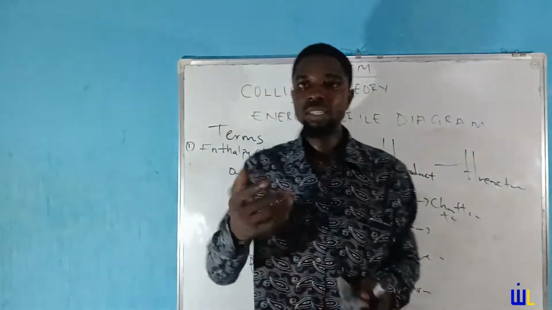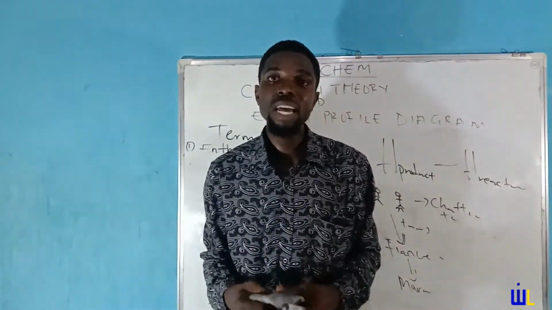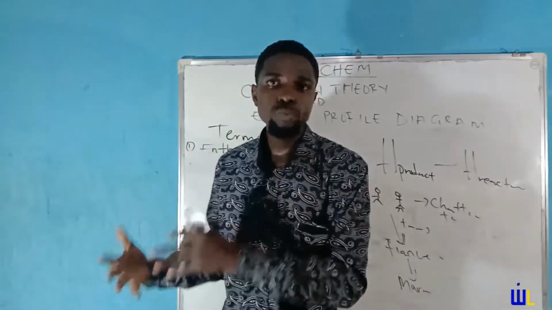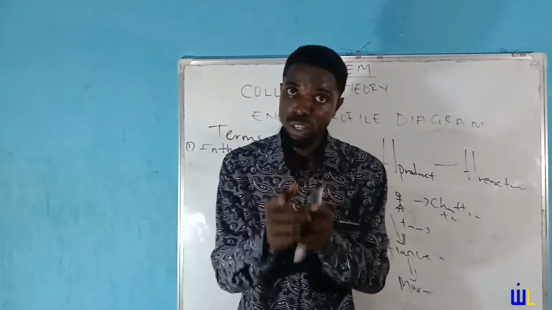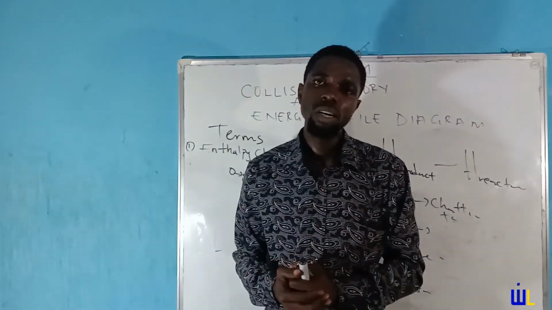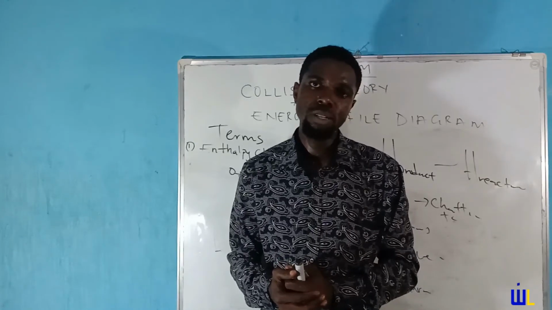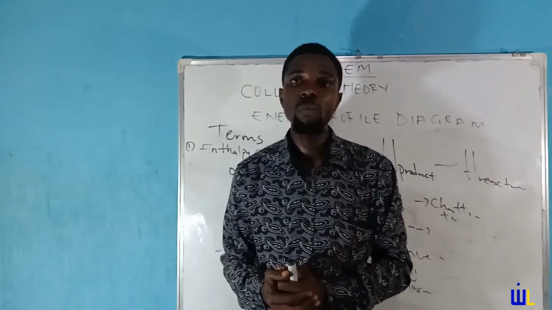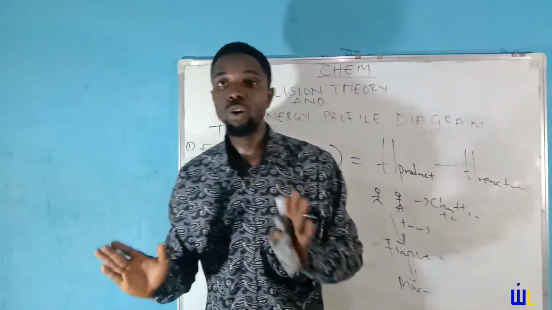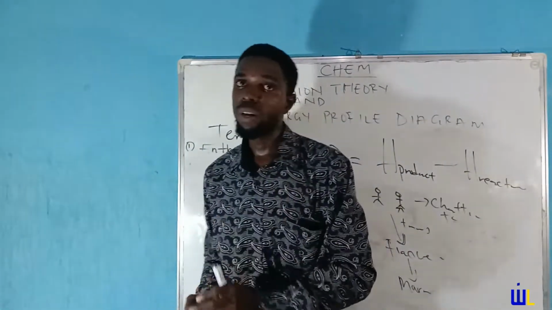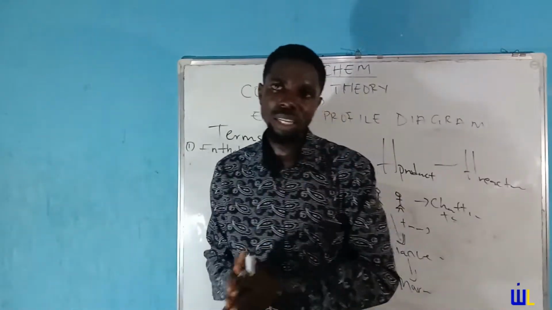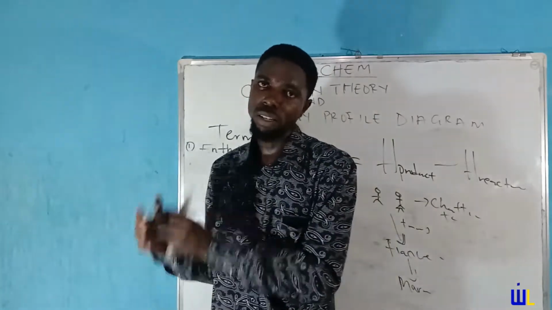So have this in mind, that the activated complex is just a transient state. It is that particular state which reactants attain after they have absorbed the activation energy and they are ready to be converted to products. It's a very important part of this study. Now, we will be getting into drawing diagrams, and these diagrams will help us understand the relationship between reactions and their energy. There are two major types of energy profile diagram. The first one is an endothermic energy profile diagram. The second one is an exothermic profile diagram.